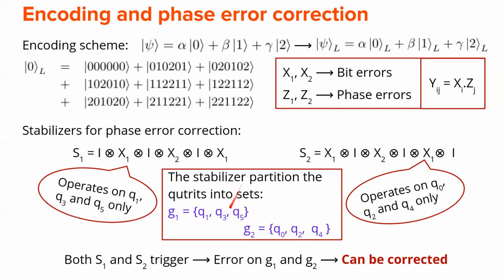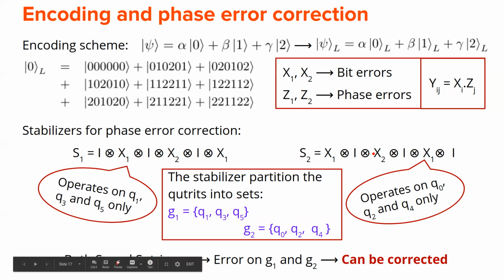If a phase error occurs on one of the qutrits of G1, this will have a non-unity eigenvalue, and if it occurs somewhere in G2, that one will have a non-unity eigenvalue. But if at any point we find that both stabilizers have non-unity eigenvalues, that means there is a phase error here and here as well. So this type of simultaneous phase errors we can correct: one phase error here and one phase error here.